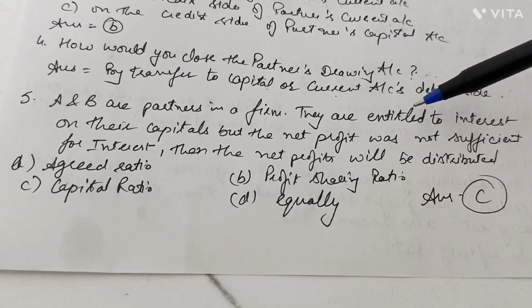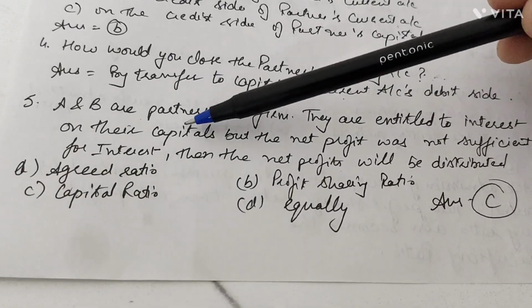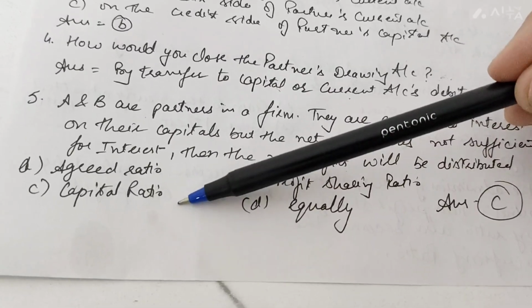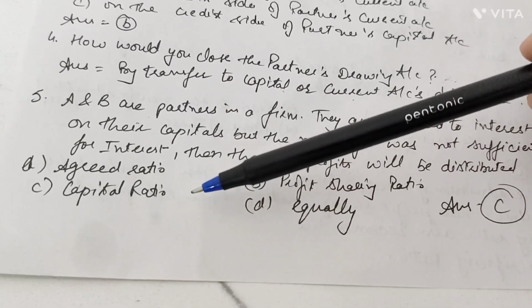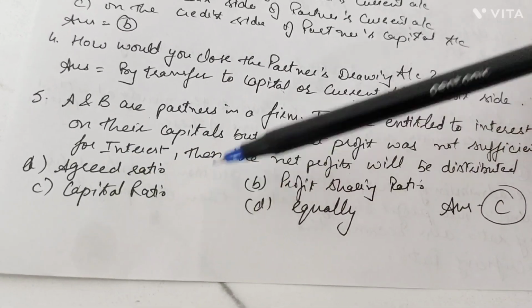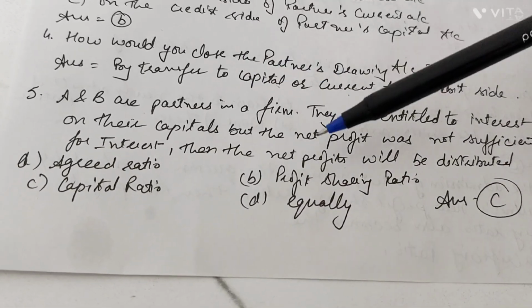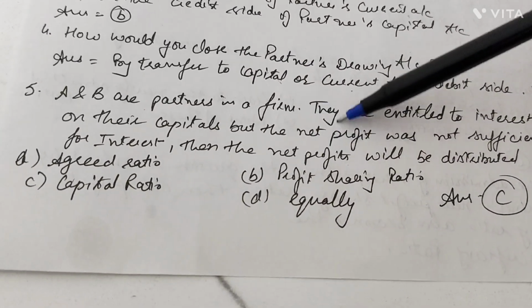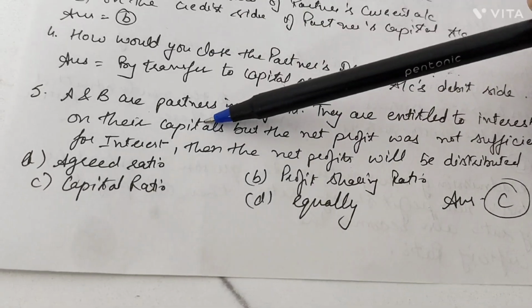But their claim in the business is only for the interest on capital. So the capital itself will become the rate of appropriation of their profits. So it is in the capital ratio because IOC was to be paid to them, was payable to them. That's why the net profit will be distributed in their capital ratio.